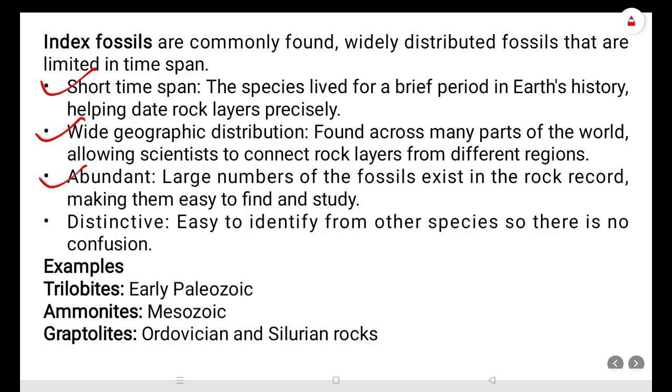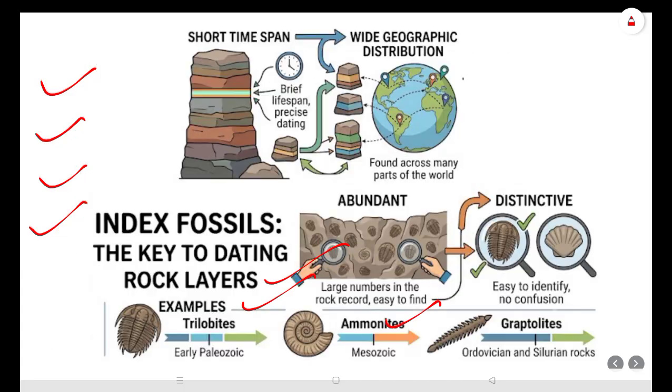Confusing fossils should not be taken as index fossils. Only those fossils with clearly established taxonomic criteria should be taken as index fossils. Examples: trilobites for Paleozoic, ammonites for Mesozoic, and graptolites for Ordovician and Silurian rocks.